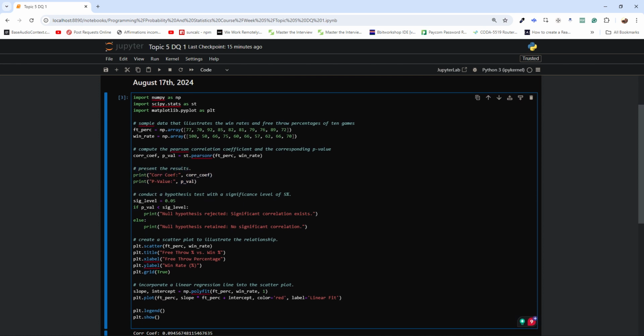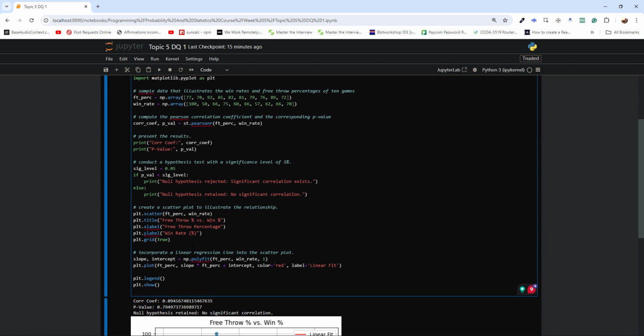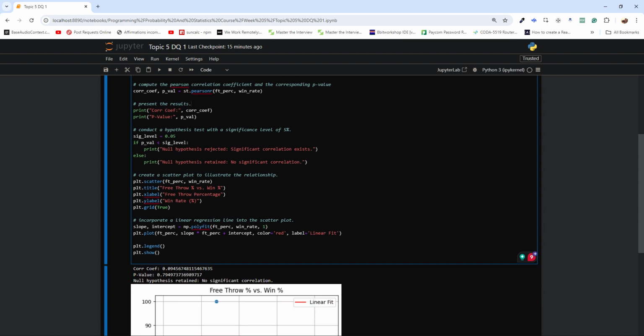Then we're going to conduct a hypothesis test with a significance level of 5%. And so if the p-value is less than 5%, we're going to say that the null hypothesis is rejected and there exists a significant correlation. Else, the null hypothesis is retained and we realize that there is no significant correlation. Then we're going to create a scatter plot to illustrate the relationship and then incorporate a linear regression line into the scatter plot to see any trends.